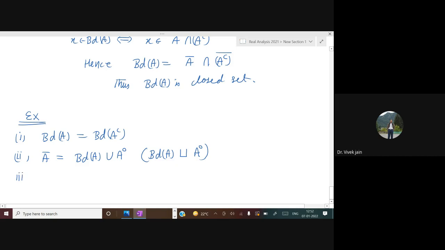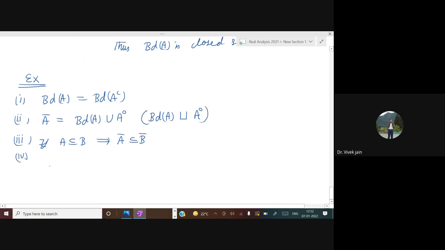Third thing, if A is contained in B, then A closure is contained in B closure. Fourth, you have to prove all these things. A union B closure is equal to A closure union B closure.